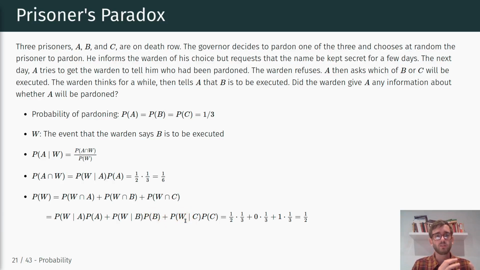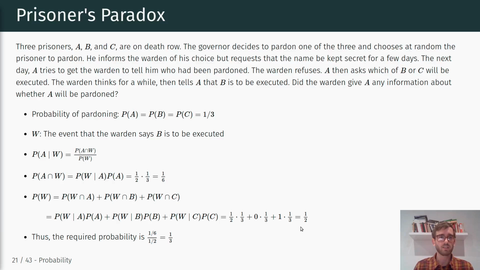Then the probability of W conditional on C is 1, of course, because you wouldn't tell prisoner A that he is being pardoned. The probability of C is 1/3. So here the probability of W is 1/2, right?